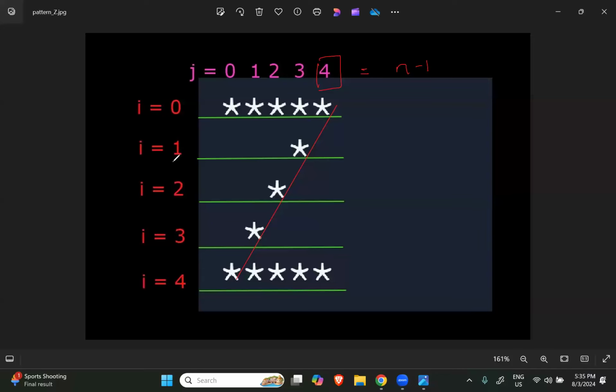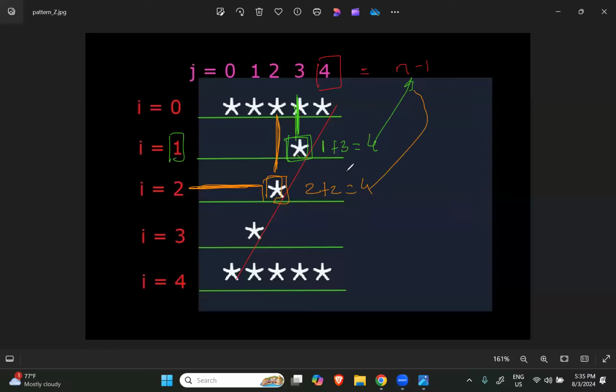Now let's try to find some pattern. At what location is this star present? Tell me the location of I. Just give the location of I. Everybody, come on, fast. I here is 1. Now, what is the value of J at this location? 3. 1 plus 3, 4. Doesn't it look like n minus 1? Now again, see. What is the value of I? 2. What is the value of J? Plus 2, 4. Doesn't it look like n minus 1?